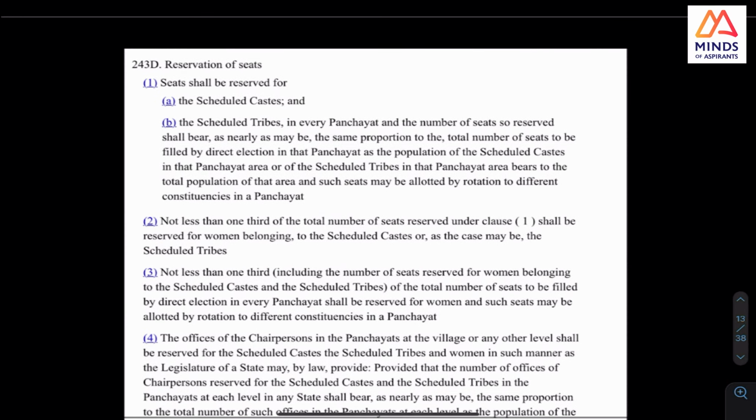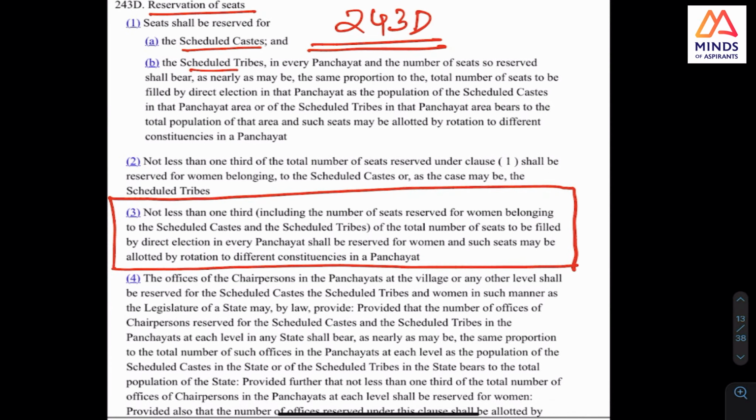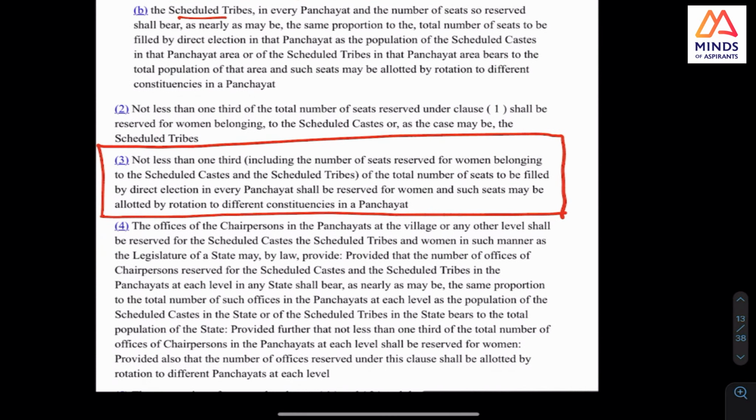It is about reservation of seats for scheduled castes and scheduled tribes, and for women, not less than one-third. Always know important articles as well. Look at this article: not less than one-third is reserved.